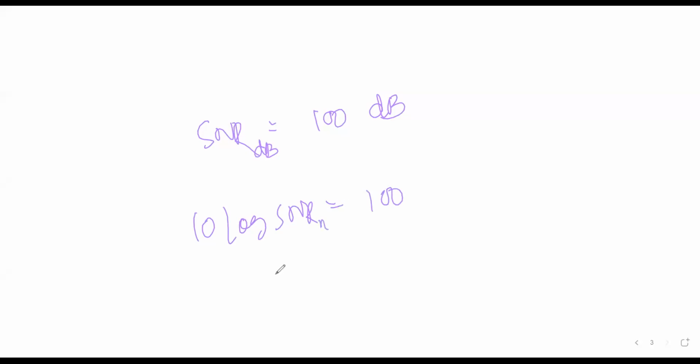This is in normal range. So what will the SNR normal range value be? The log goes to the other side as 10 power, and when this 10 goes to the other side, it becomes 100 by 10. So it is equal to 10 power 10. I guess it's clear to all of you.